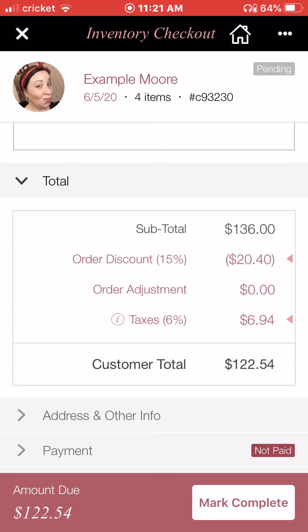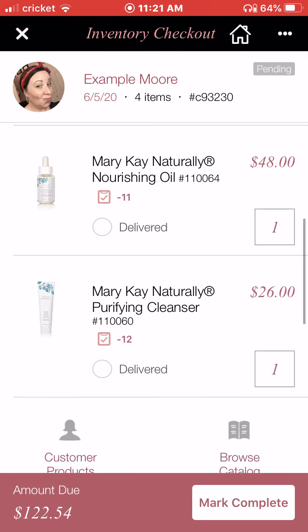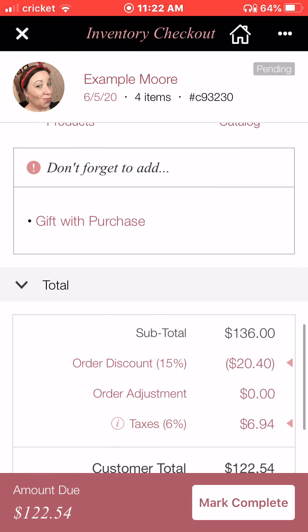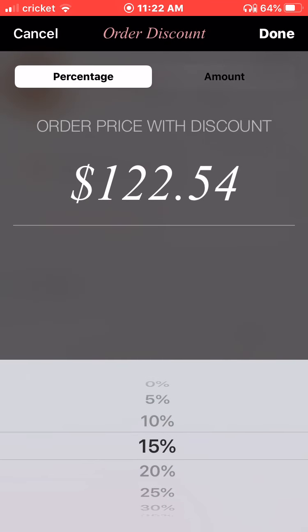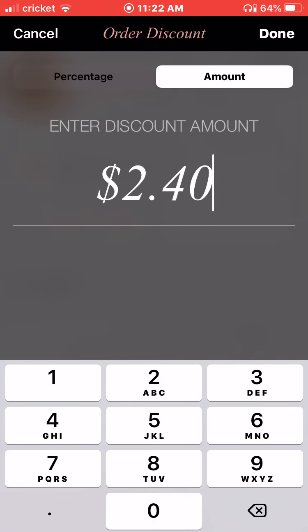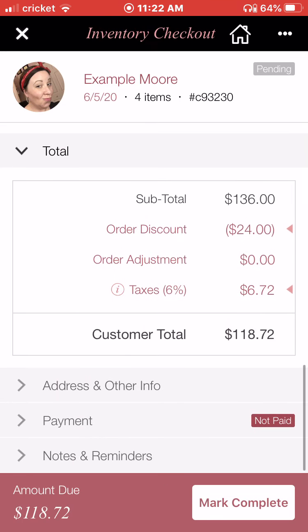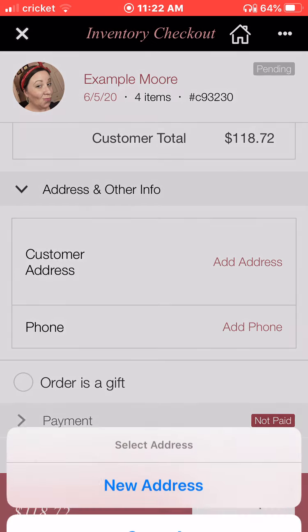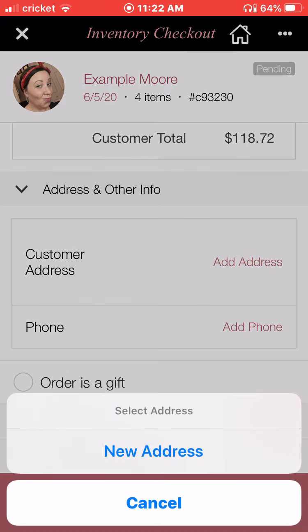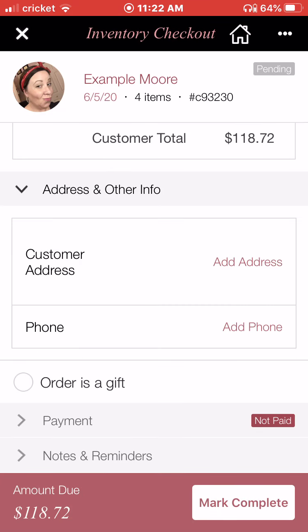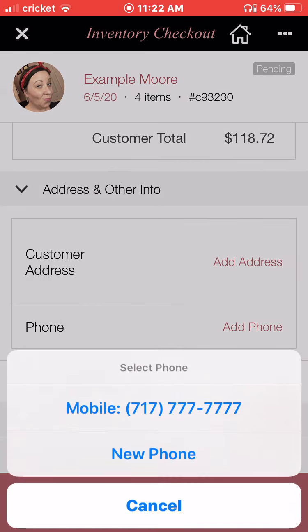Okay, or maybe she's getting one item at half price. Maybe she's getting the nourishing oil at half price. That's 48. So we know half of that's 24. So I'm actually just going to come in here and hit amount and make that $24. Isn't that great? Okay, so you have options there, and it adjusts the sales tax accordingly. Okay. Now again, I can put in her address and stuff, and if I have her address loaded, it would give me an address to submit. Otherwise, I can hit new address and add it in here. Okay. Add her phone. Again, if I have that in there, up there it is.